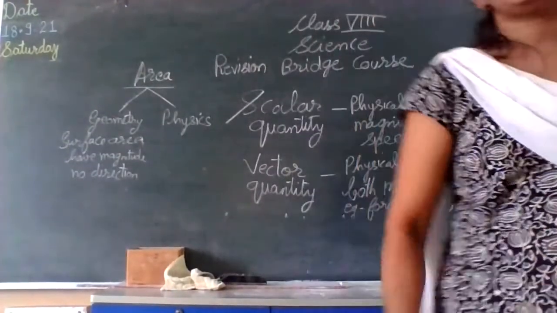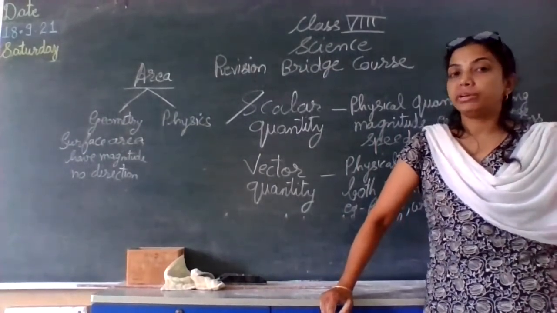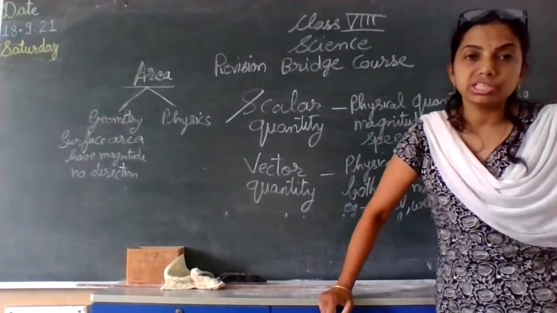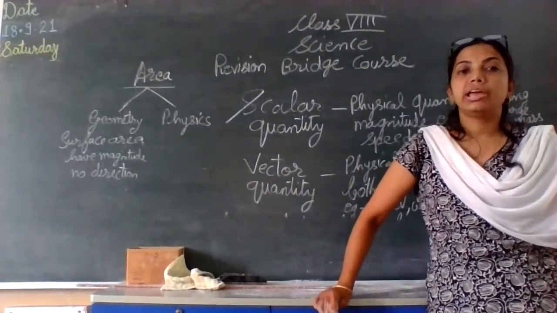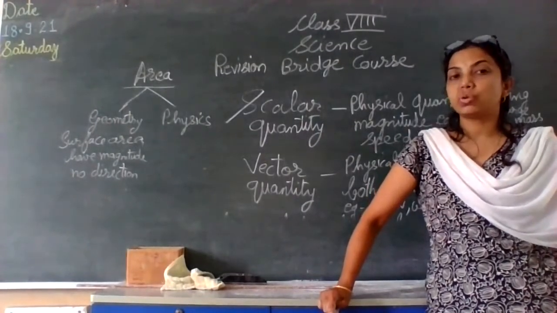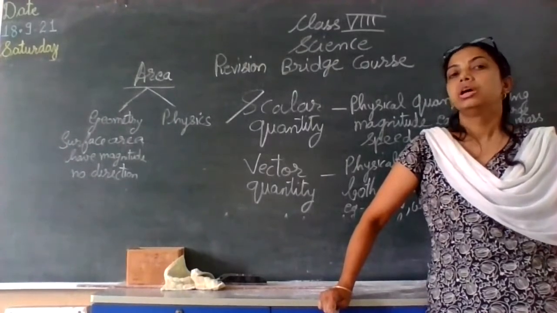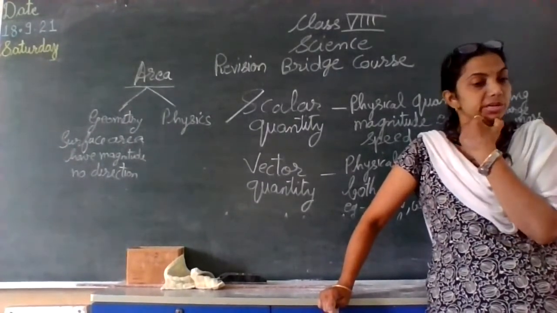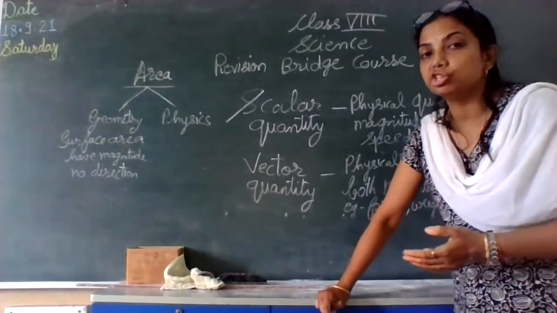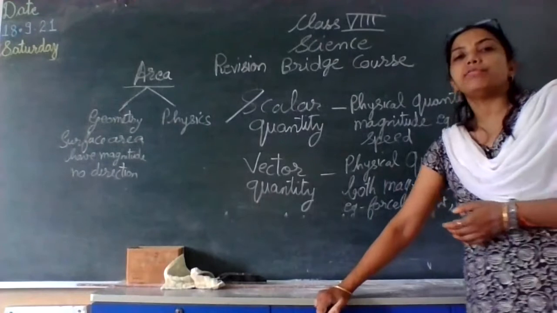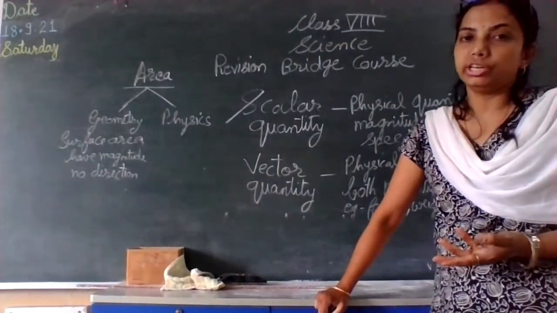On the other hand, area, which always puts us in a dilemma: if in geometrical terms we are considering area of any surface, there is no direction, so area goes in the scalar quantity category. But in physics, if we consider area of something, its direction is also considered. So in physics, area is being added into vector quantity.